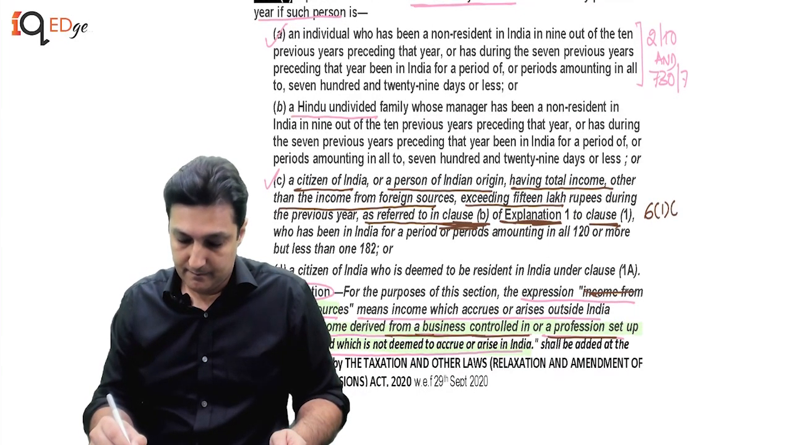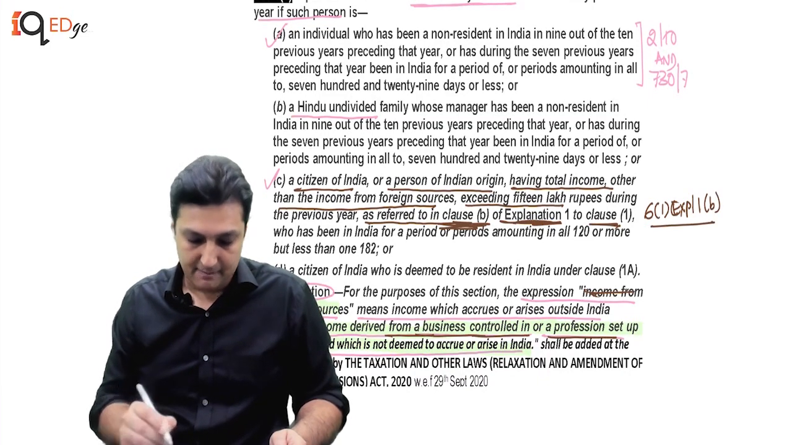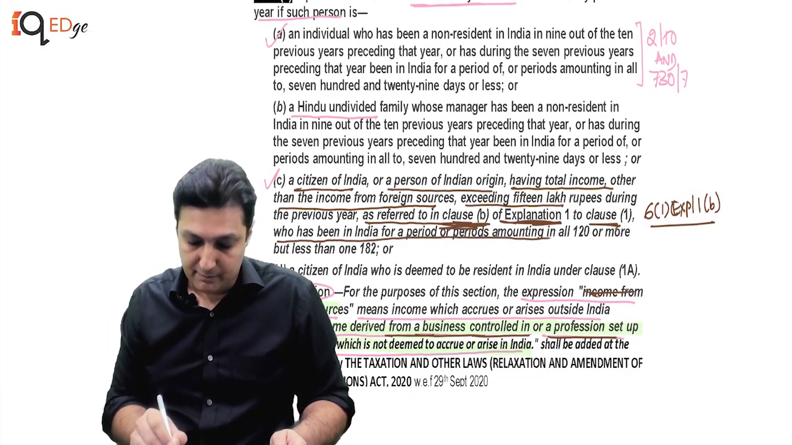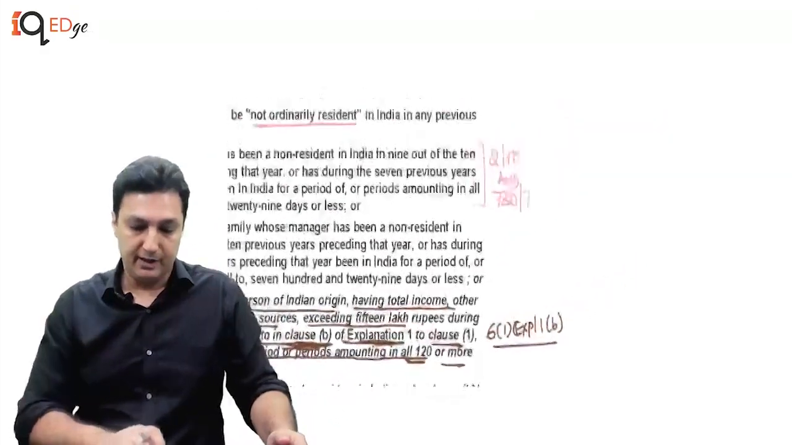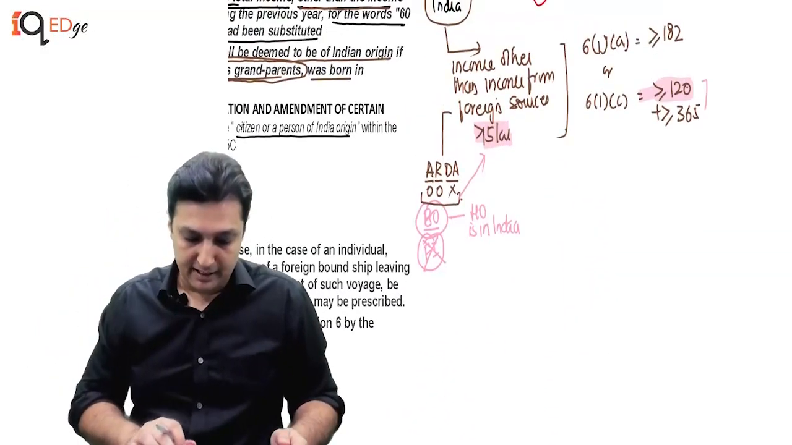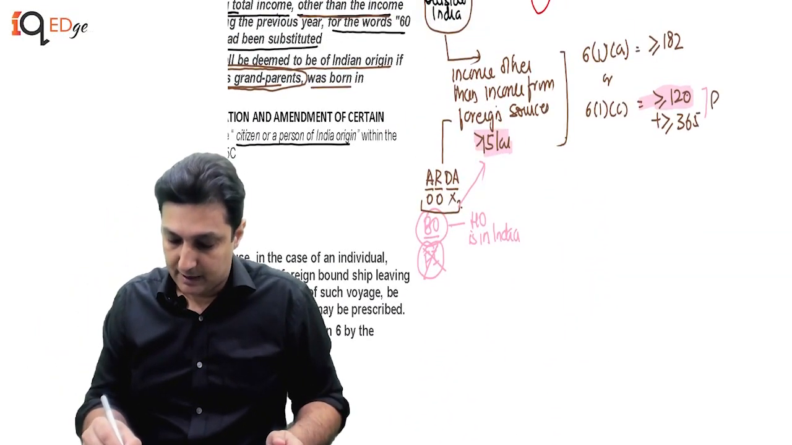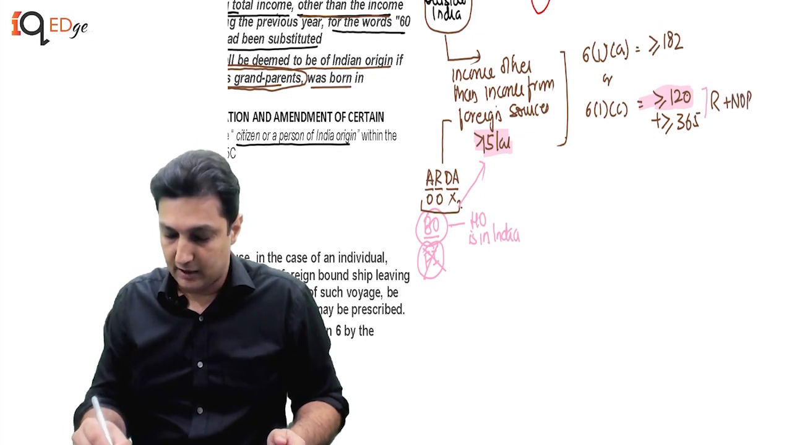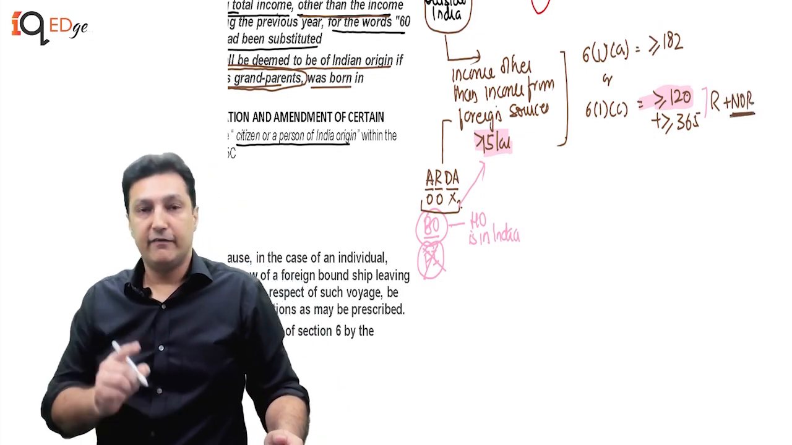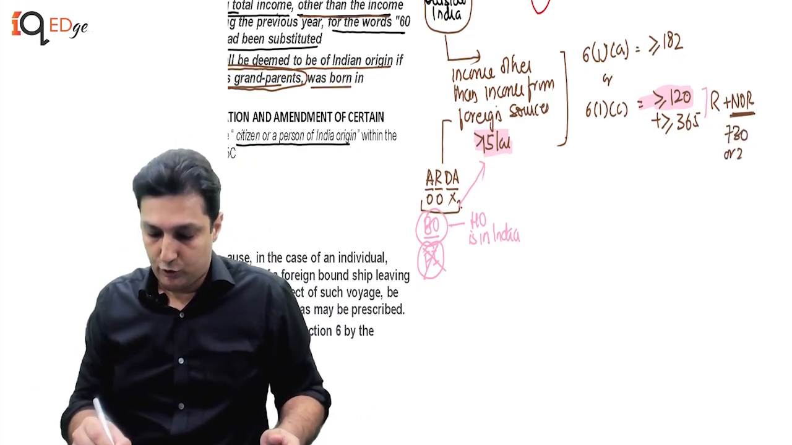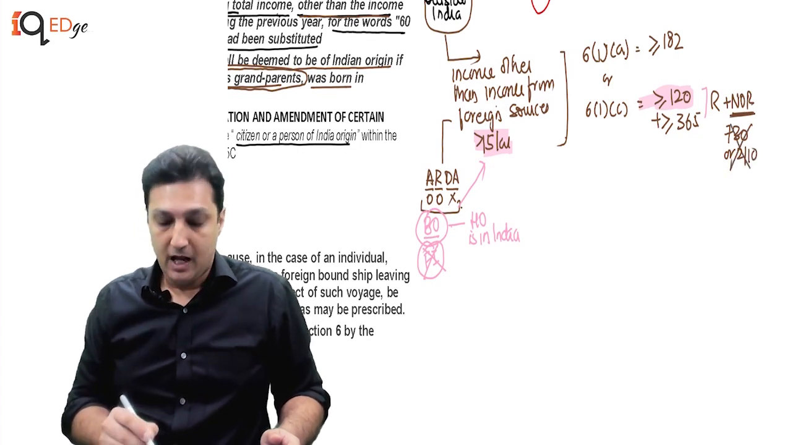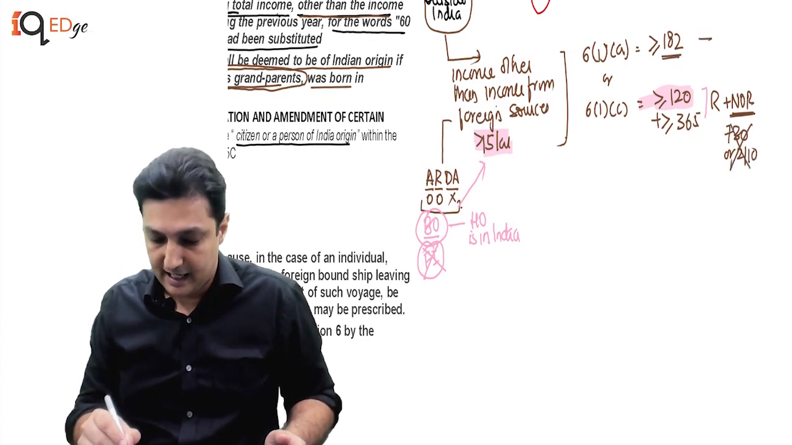6(1) ka explanation 1B, where the amendment has come in, who has been in India for a period of periods amounting in all to 120 days or more, but less than 182. Alright, very interesting. Which means what he's trying to say is that, beta, if he fulfills and becomes a resident, he will remain a NOR. He will not be an OR, which means we are not going to check the 730 days or 2 on 10. We are not going to check these. Unless he is satisfying this, then we check 730 days or 2 on 10.